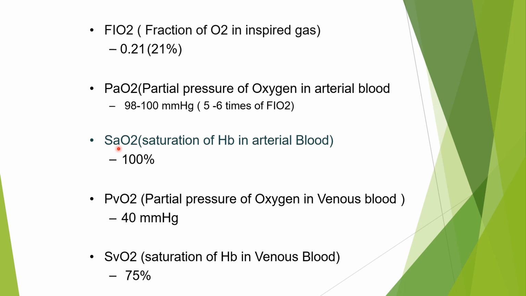And then saturation of hemoglobin in the arterial blood, that is SaO2, will be 100%. And PvO2, partial pressure of oxygen in venous blood, will be 40 mmHg. And SvO2, saturation of hemoglobin in venous blood, will be 75%. So before going into details, you need to know all these short forms.